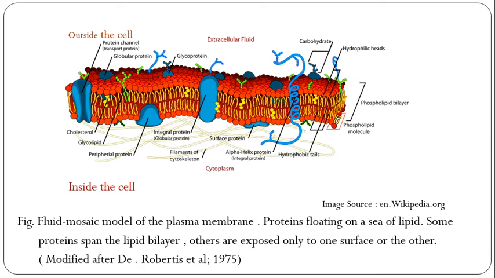Then the hydrophobic tail, the water-hating tail, and the upper head is the hydrophilic head, the water-loving head. Then dark blue in color is carbohydrate, then phospholipid, completely a phospholipid bilayer, bi means two layers, and the phospholipid molecules have a hydrophilic head and hydrophobic tail.